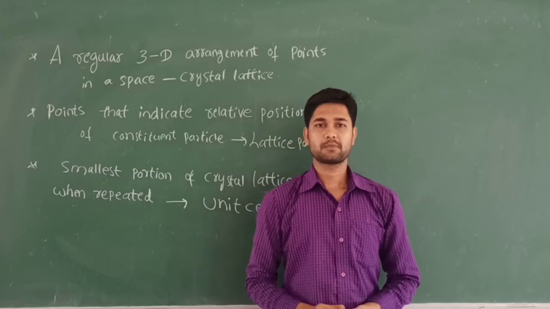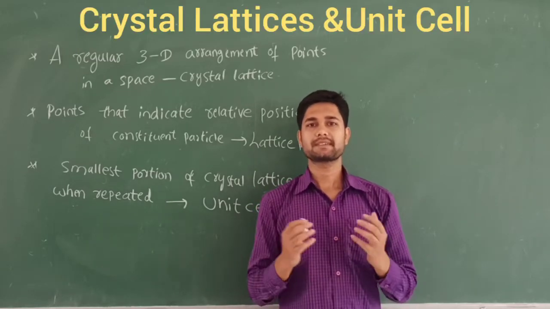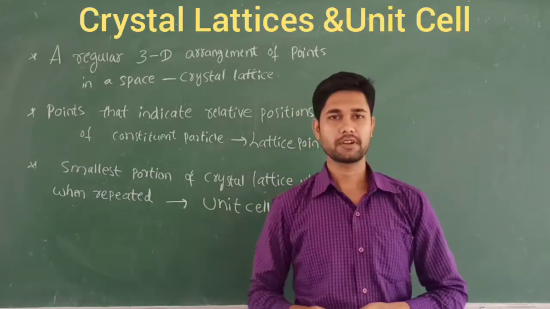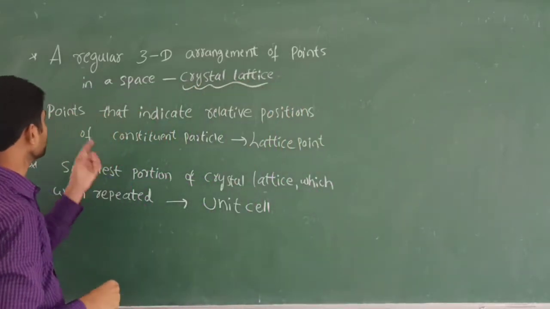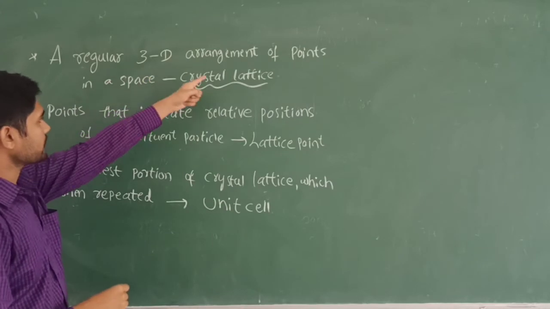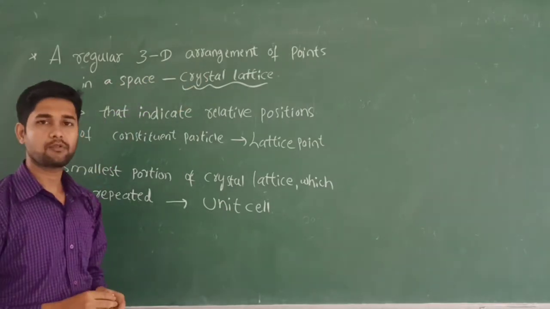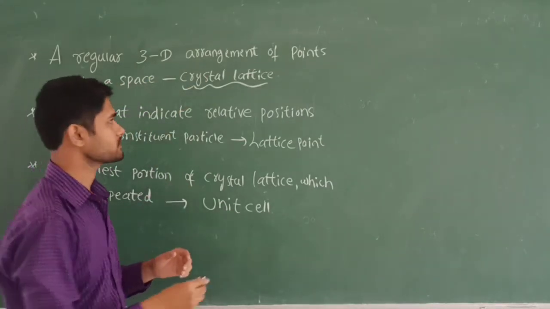Let us discuss the crystal lattice and unit cell. First, we are going to define the term crystal lattice. What do we mean by crystal lattice? A regular three-dimensional arrangement of points in space is called a crystal lattice. Let's see this one.